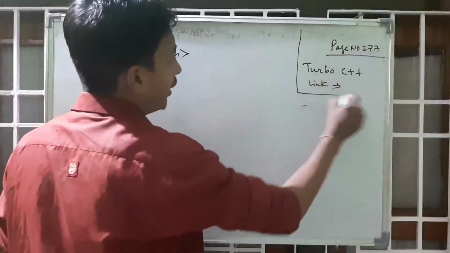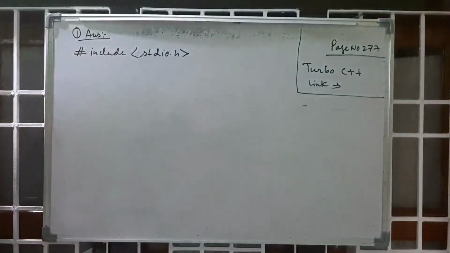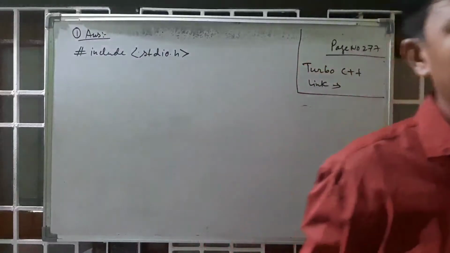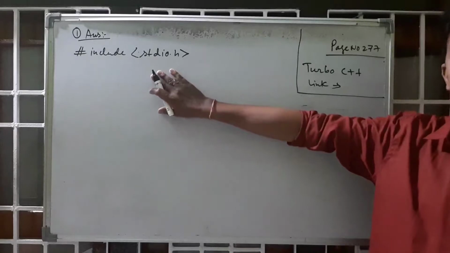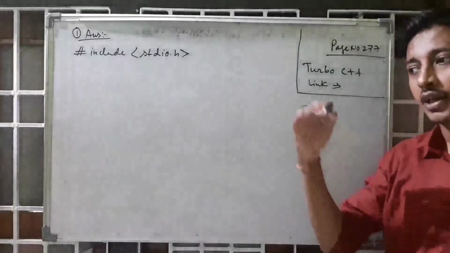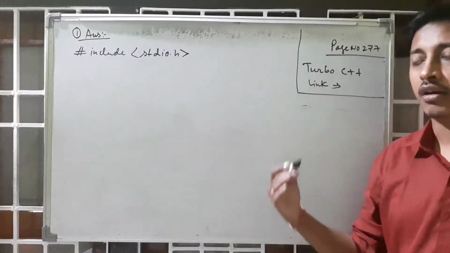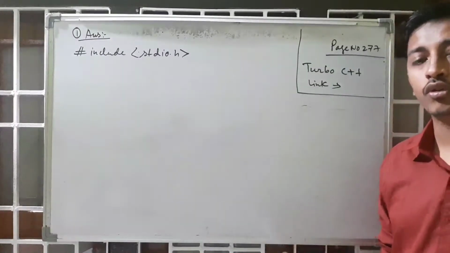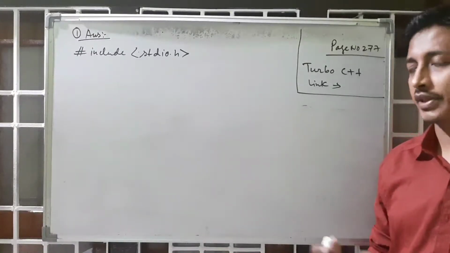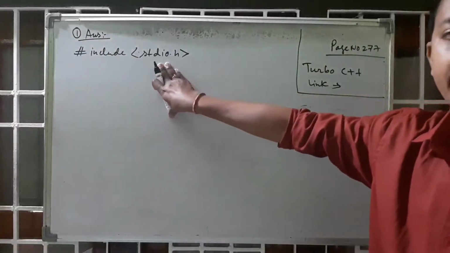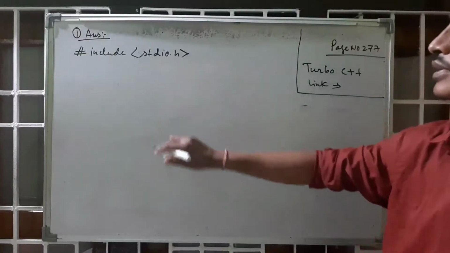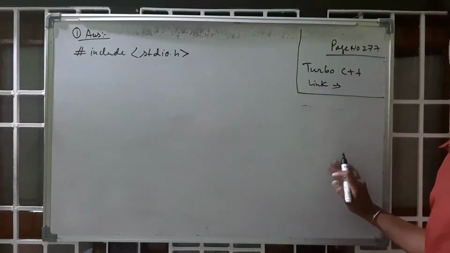So this is the header file of C programming. Header file means all these data types or components of C programming are included in the header file. For example, printf, scanf, void, int, float, getch, return 0, all the components are included in stdio.h. stdio.h means standard input output header file.